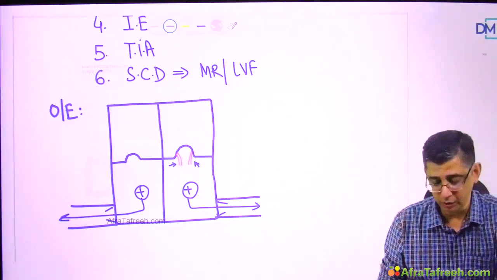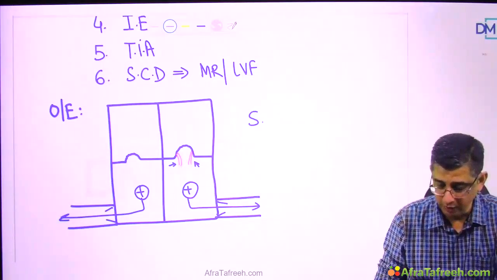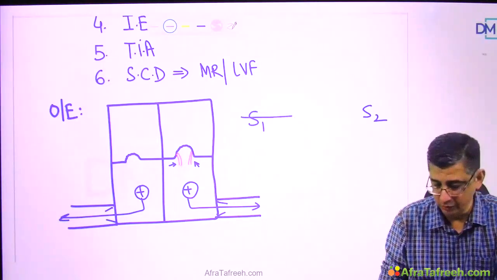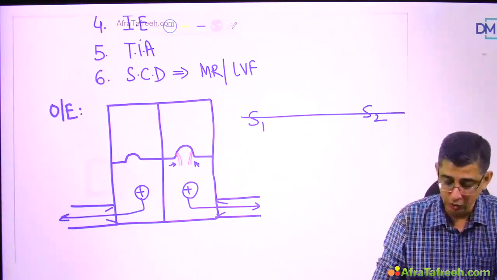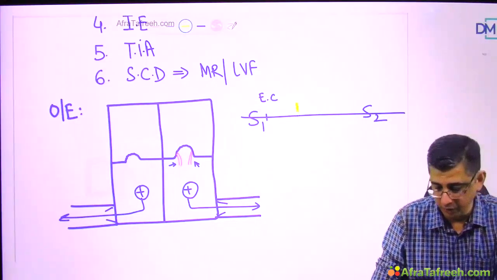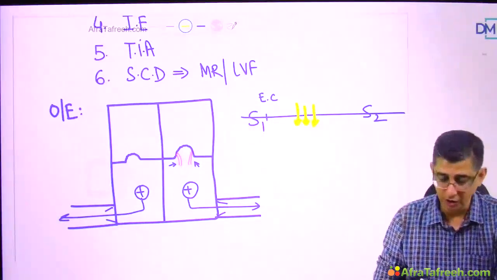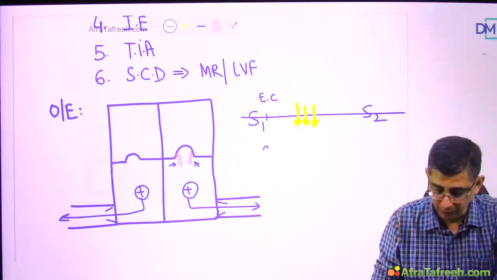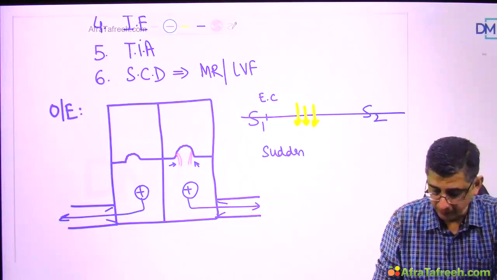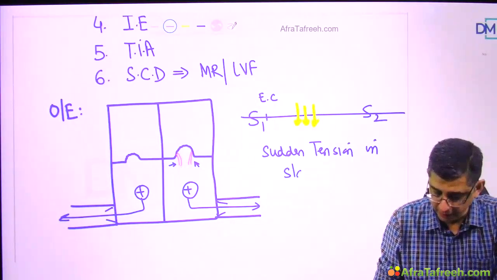I'm marking here that there is extra tension in the middle of systole. I say middle of systole because maximum pressure is generated in the middle of systole. When you auscultate this patient, this is S1, S2, and the period between S1 and S2 is systole. After S1, I first show symbolically the ejection click, and then there would be a couple of mid-systolic clicks. These mid-systolic clicks are due to sudden tension developing in the slack chordae tendineae.